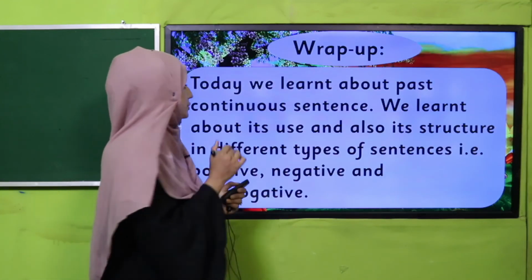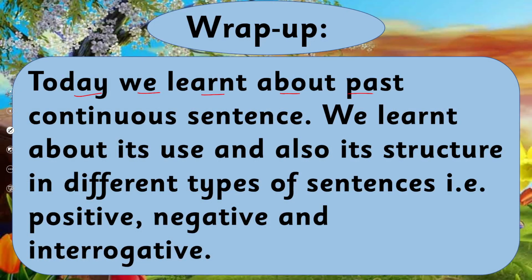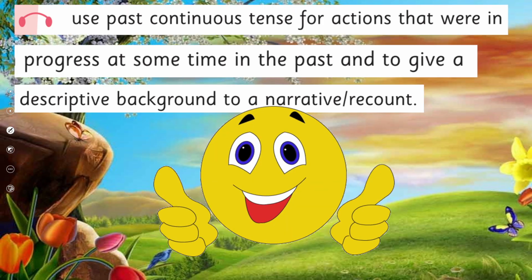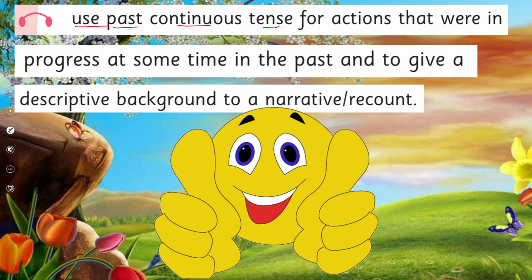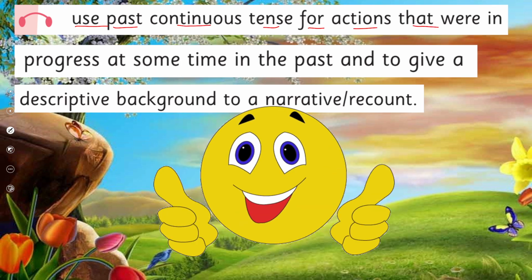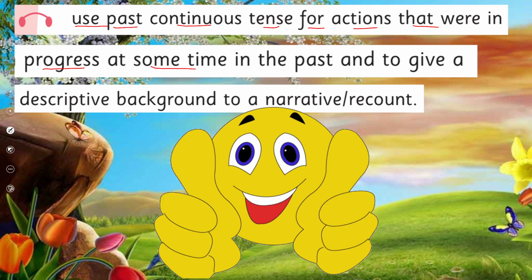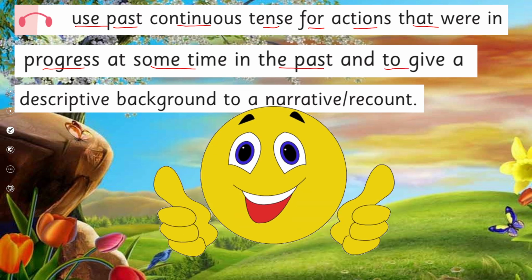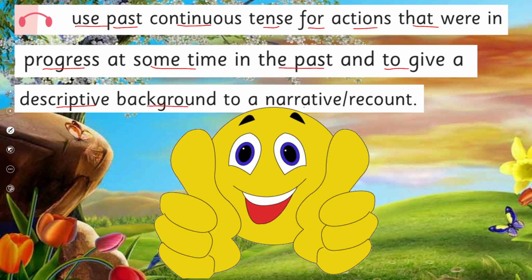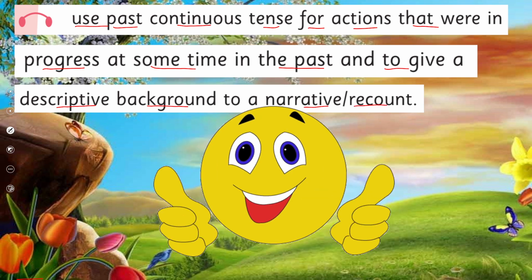So what have we learned today? Today we learned about past continuous tense sentences. We learned about its use and also its structure in different types of sentences, that is, positive, negative and interrogative. And in this way we have covered our SLO: use past continuous tense for actions that were in progress at some time in the past and to give a descriptive background to a narrative or a recount.